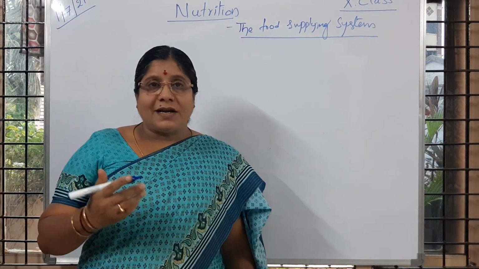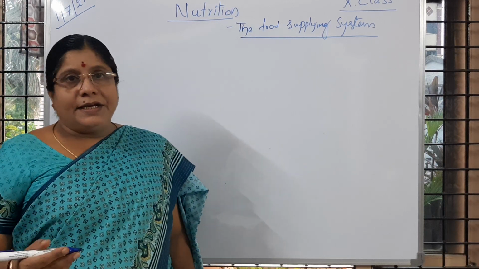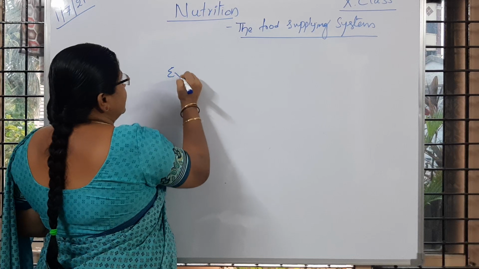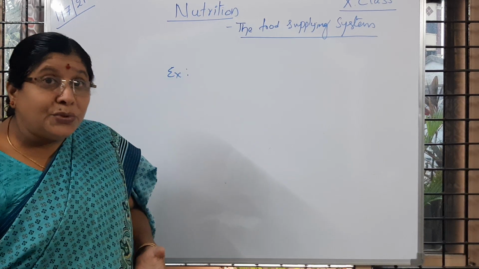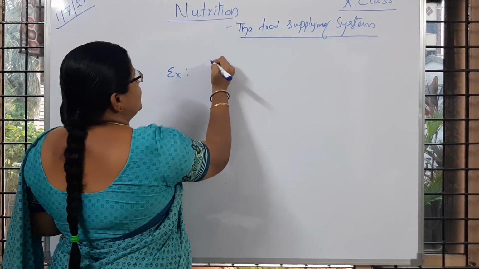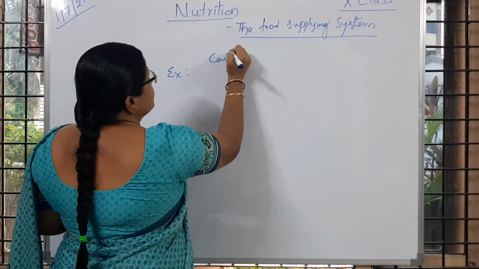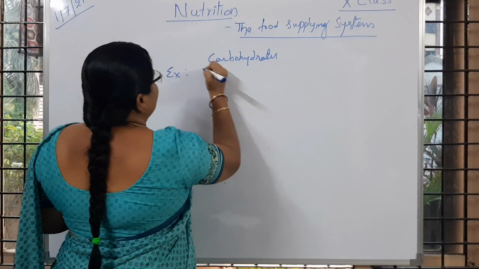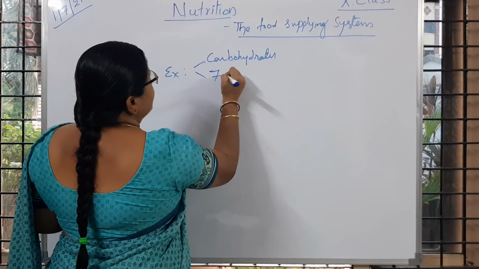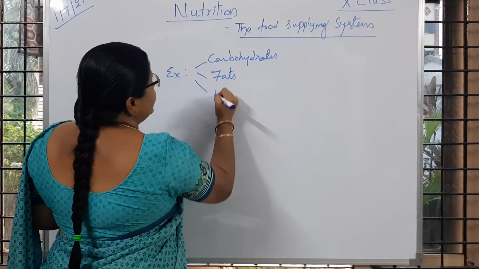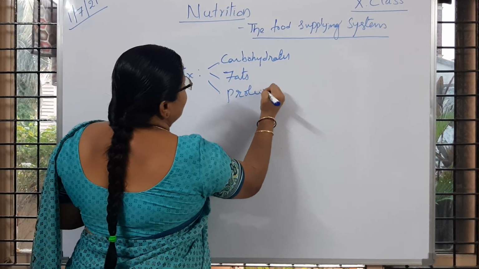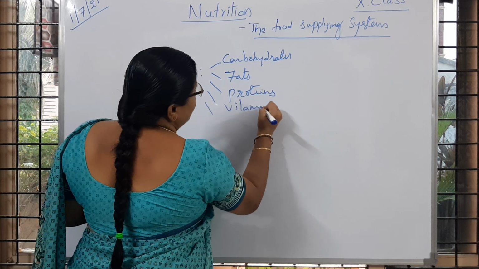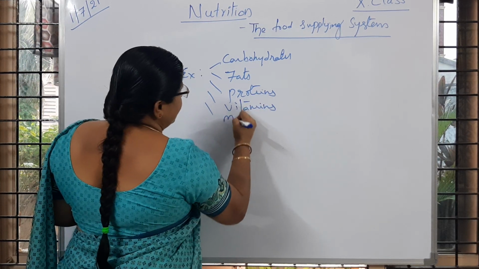These nutrients are needed for all living organisms to get energy, as I said. These are examples of nutrients. So what are the different types of nutrients which we consume? Carbohydrates, fats, proteins, vitamins, and minerals.